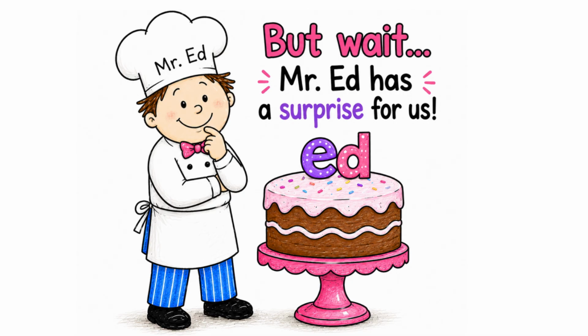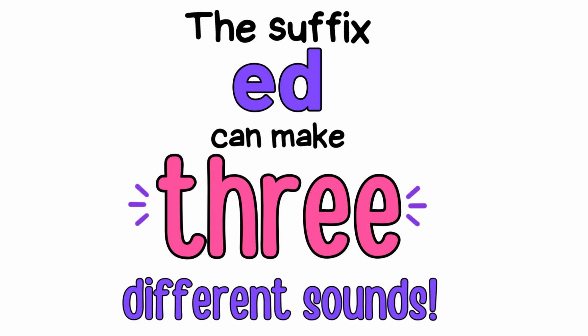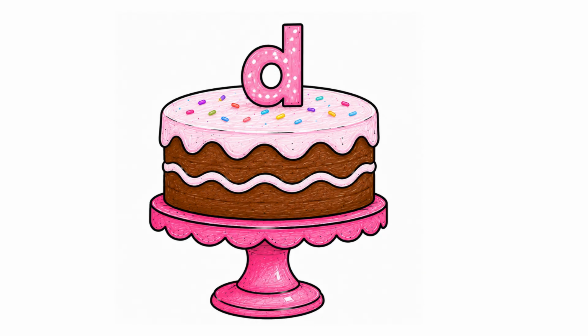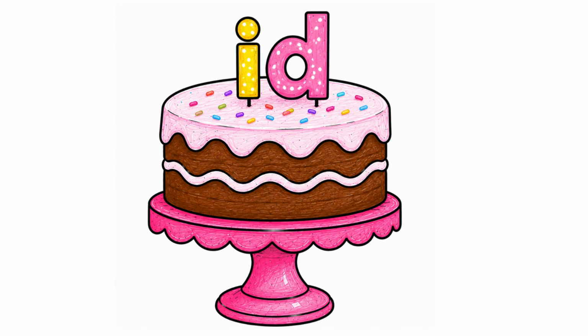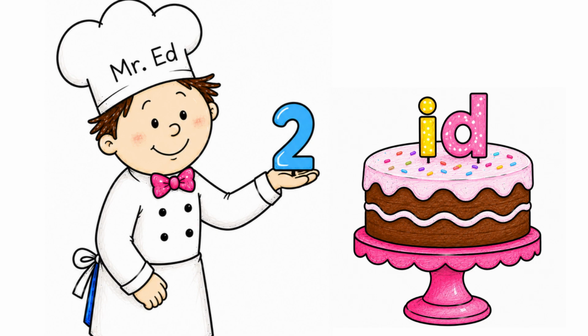But Mr. Ed has a little surprise for us. I don't know if you heard, but the suffix ed can make 3 different distinct sounds. Ed can make the sound d, as in dog. It can also make the sound t, as in tub. And it can also make the sound id, as in did. That one is actually 2 sounds.